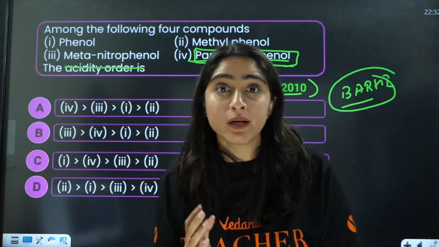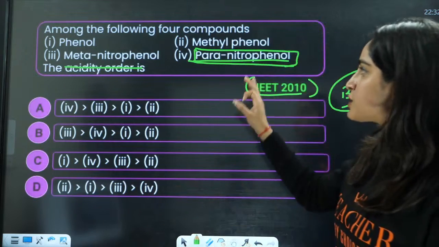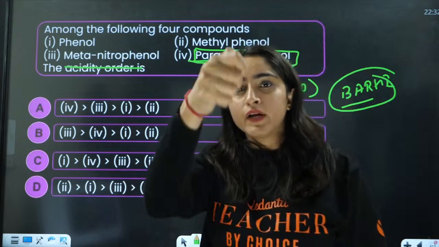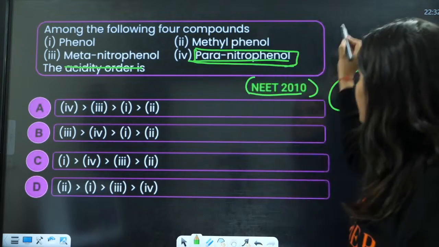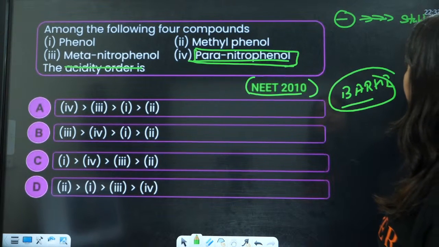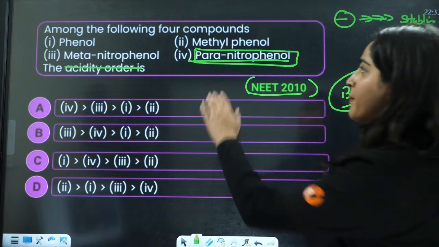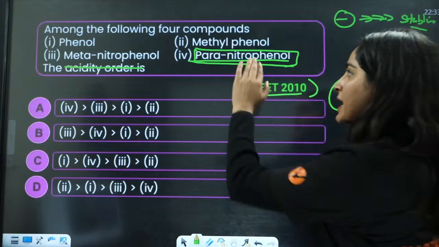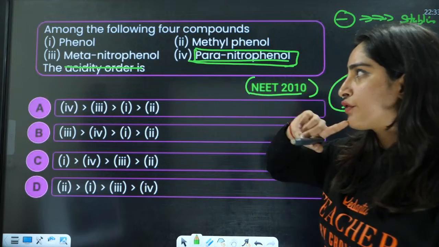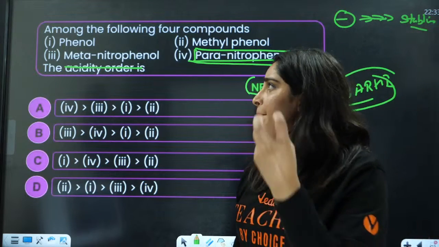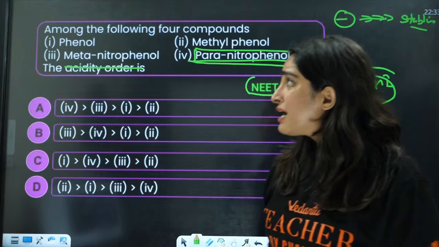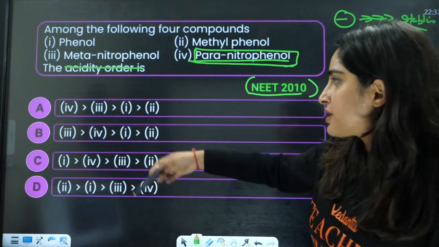Electron density is on the ortho and para positions, and that is why there is a benefit of using an electron withdrawing group on the para position. It will take away the electrons. So if something is negative, you are taking away the electron, you are making it more stabilized. This para product is more stable. Then you will see meta-nitrophenol. So after this, the answer is clear from this.